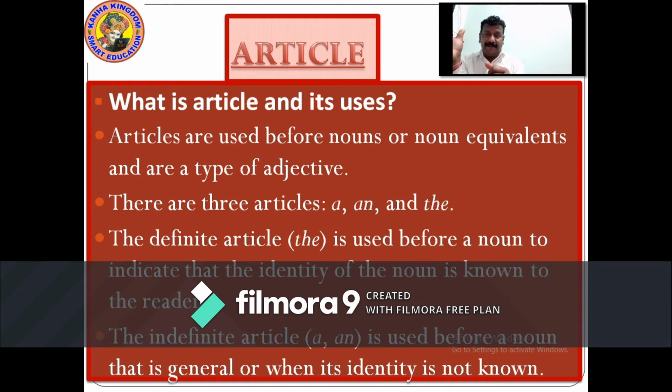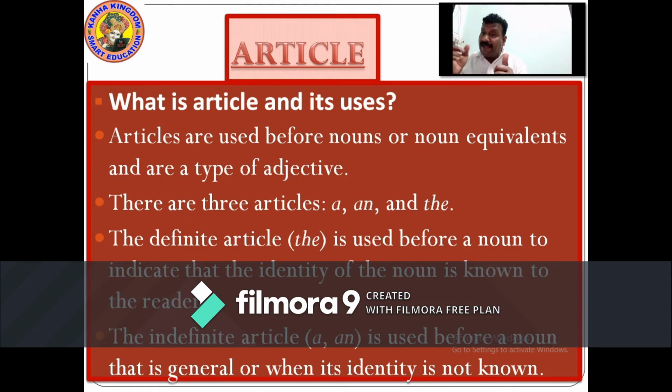Apple, A-P-P-L-E, an apple. Elephant, E-L-E-P-H-A-N-T, an elephant. Idea, I-D-E-A, an idea. Owl, O-W-L, an owl.